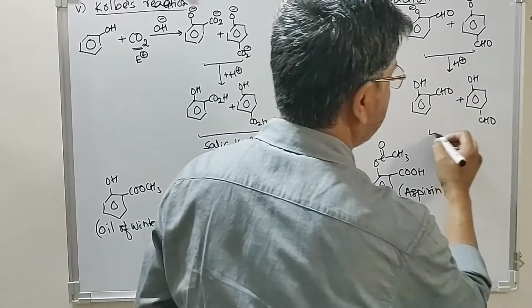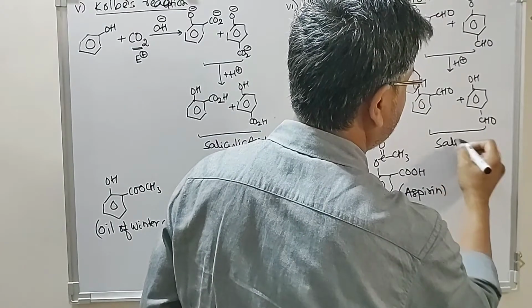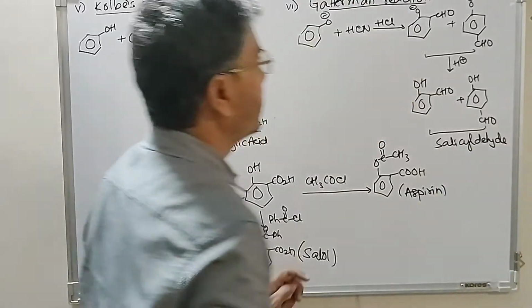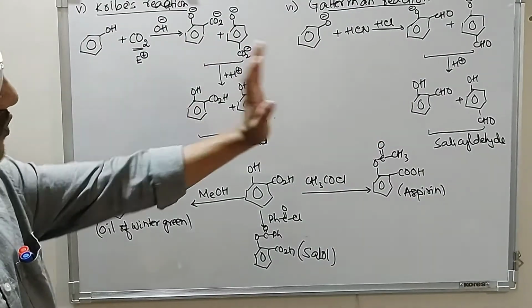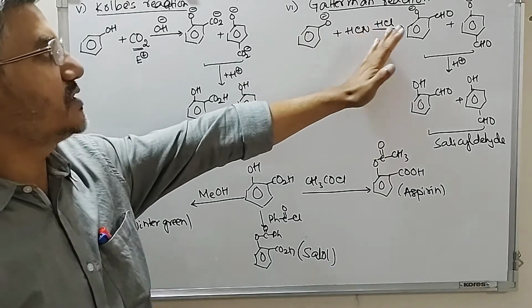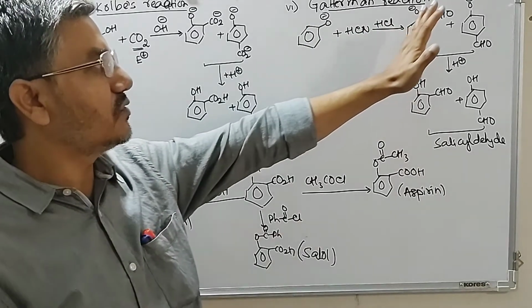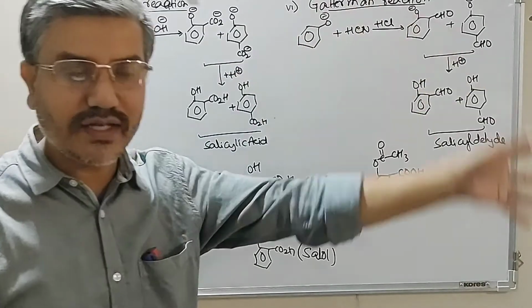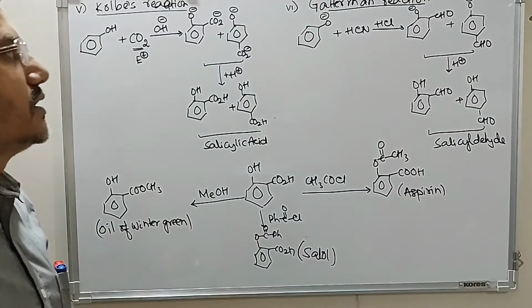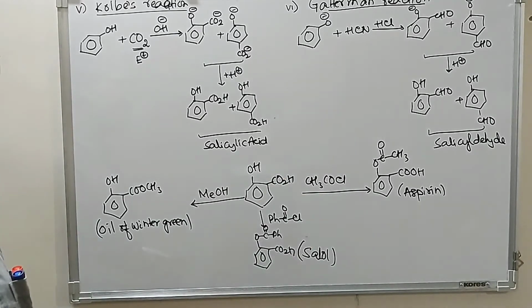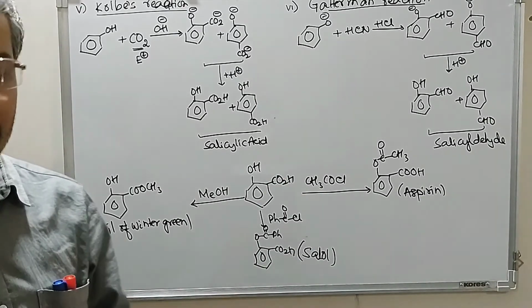So this is salicylaldehyde. In the reaction of phenoxide ion with HCN in presence of HCl, electrophilic substitution takes place at ortho and para position, and a formyl group is introduced, resulting in the formation of ortho-salicylaldehyde and para-salicylaldehyde.